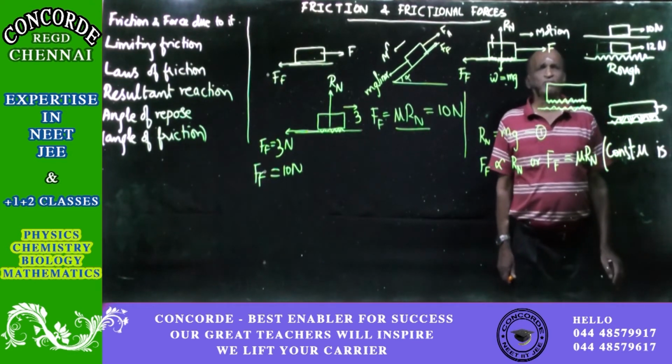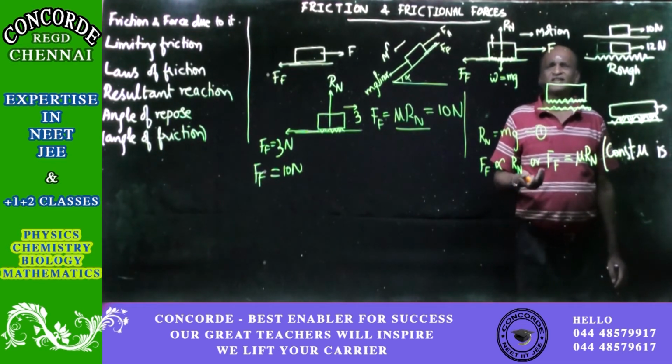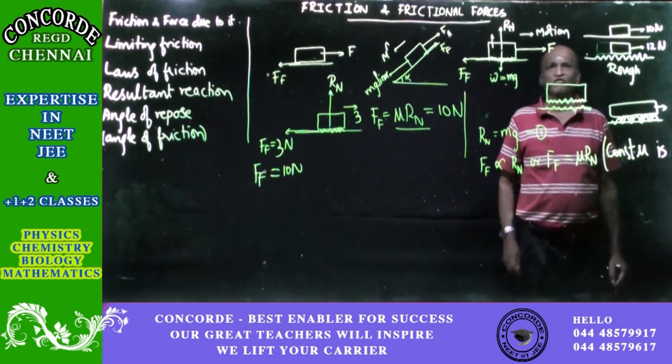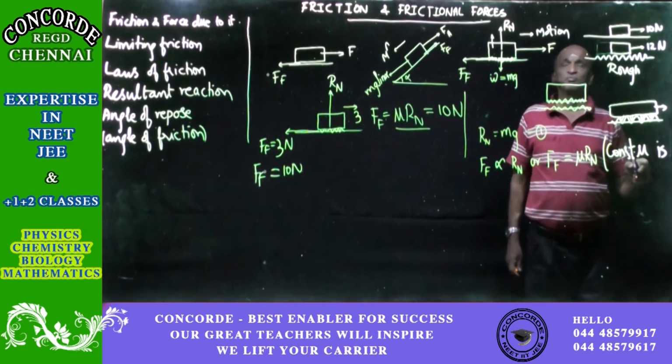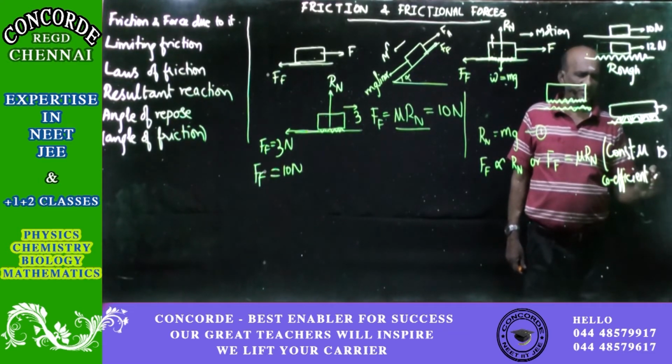You see, normally, most of the time, the constants that we have are attributed the name coefficient. And because friction is involved here, that is why this mu, which is a constant, is known as the coefficient of friction. Coefficient. The coefficient of friction.